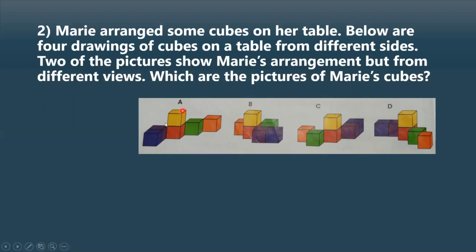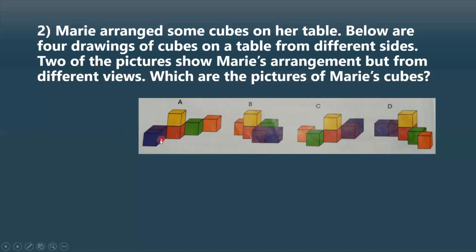If we are choosing this first one as the arrangement, then we have to find the different view of this arrangement. So we can fix on this and analyze the rest of the three and find out of these three which one is the different view of A. Now just concentrate on this B and compare A and B. Do you think that B is a different view of A?